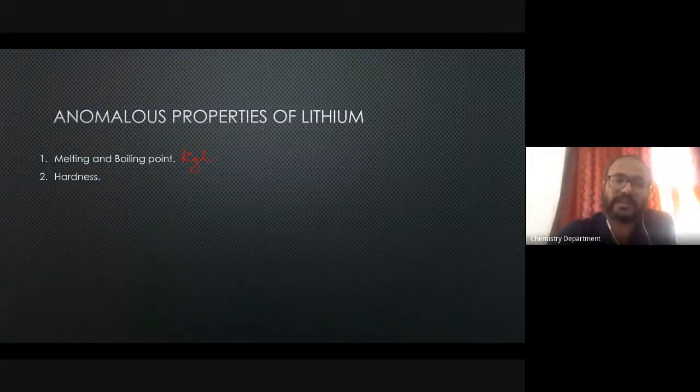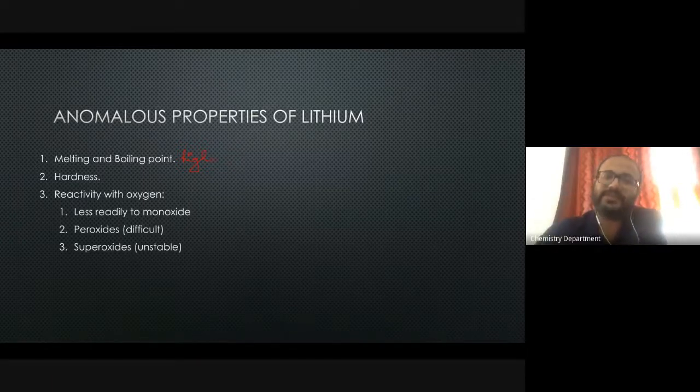It's that hard. So that property, again like the high melting point, is all because of its small size. It is exhibiting very high cohesive energy. So probably that is the reason why it is showing very high trends in both these properties in comparison to the rest of the elements in group 1.